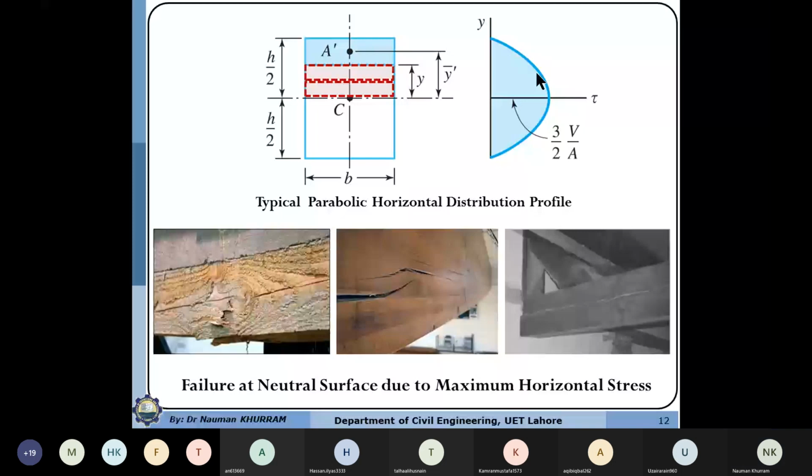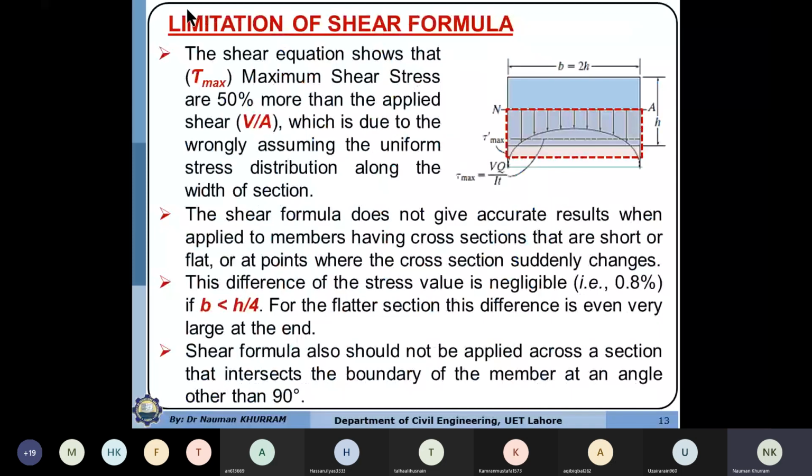It means the layer with maximum shear stress will undergo larger sliding, and the layer with lesser shear stress will have less sliding. So all the fibers along the depth will slide or shear by different magnitudes, and that's why we have this type of warping. All fibers are not slid by the same magnitude.